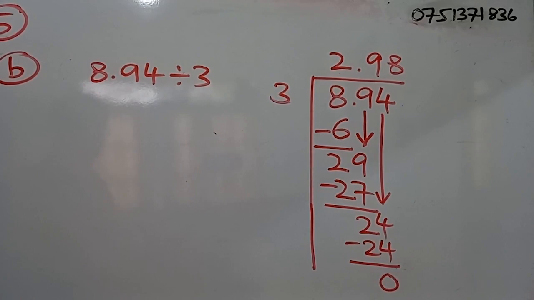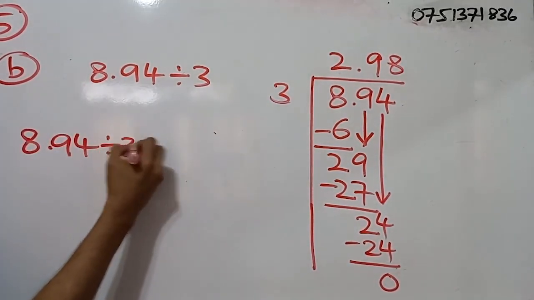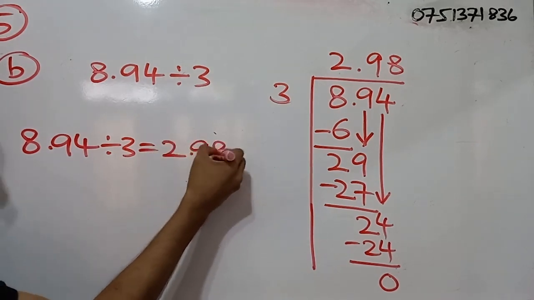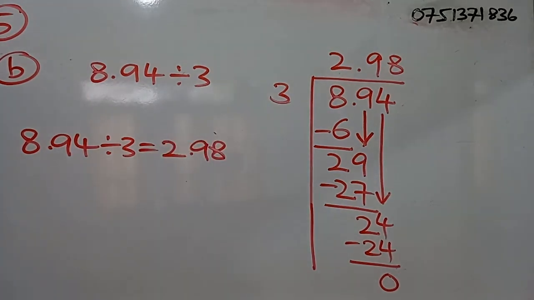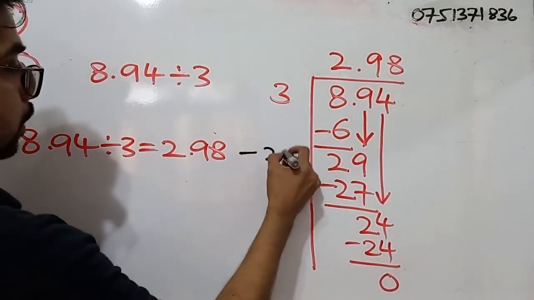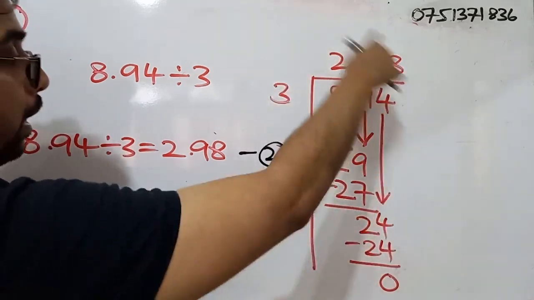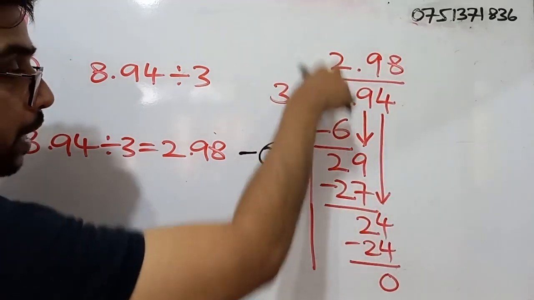Right. So 8.94 divided by 3, the answer is what? 2.98. Right? So for the correct answer, you will be getting 2 marks. But the long division should be there in your working.